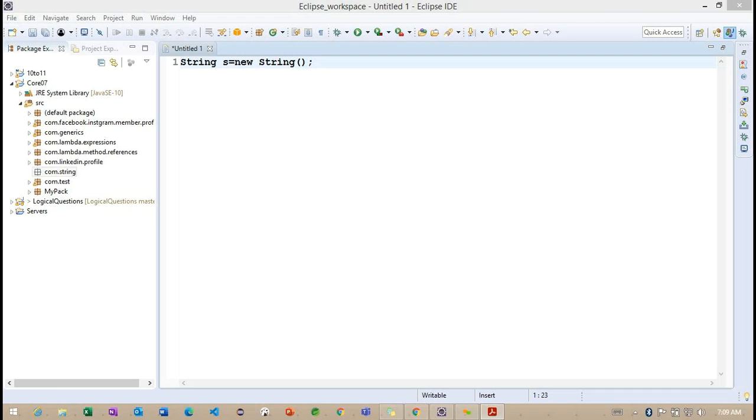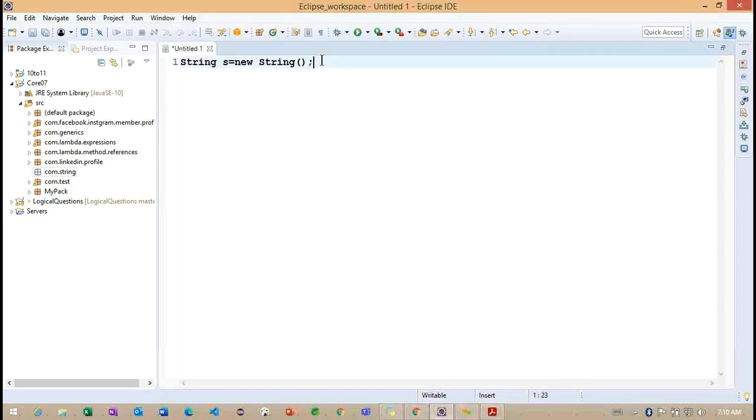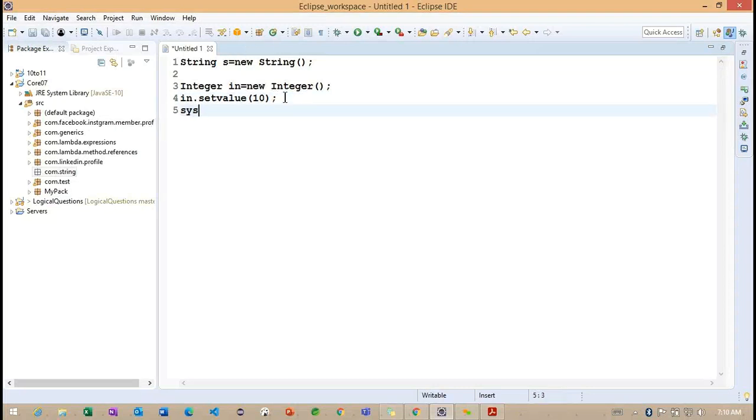Getting the point. Basically, in the previous section we discussed something called Integer or characters. So Integer in is equal to new Integer. Getting the point. And here, now what I'm doing here: in dot, for example, I'm having a setValue method. Previously I did not provide any value for this particular Integer. Now I change it using setValue. If I access it with sysout, using the reference called in, we are going to get the value 10.